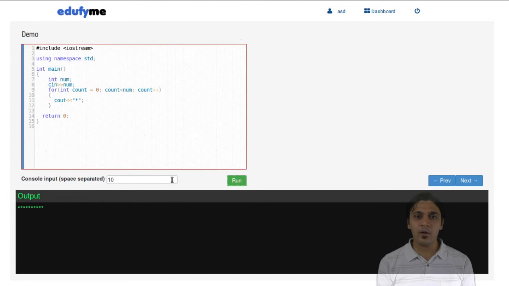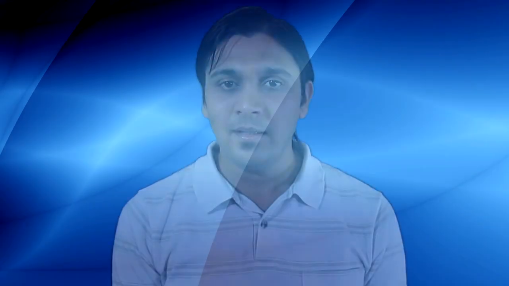Now can you modify the code to print half the number of stars as input? For example, print 5 stars when the given input is 10. Think in terms of modifying the condition, the variable increment or decrement, or the loop body. There are multiple ways of doing it.